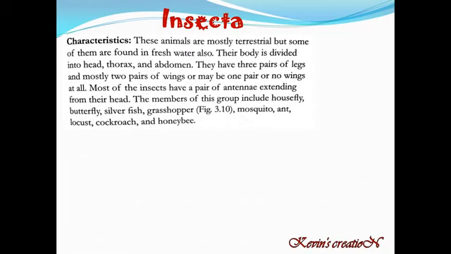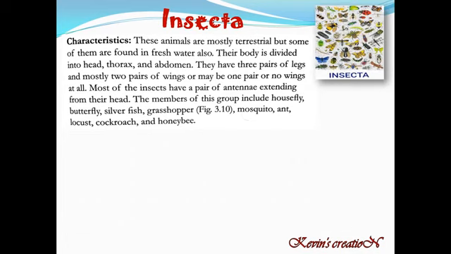That means all the insects. These animals are mostly terrestrial, but some of them are found in fresh water also. Usually they live on land, but you can find them in fresh water also. Here the body is divided into 3, that is head, thorax and abdomen separately. They have 3 pairs of legs and mostly 2 pairs of wings.